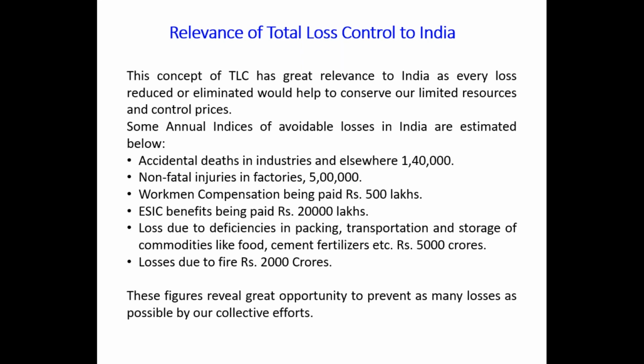The losses may be in terms of human losses, that is the fatalities or deaths, or in terms of compensation or financial losses, right? So we can reduce or avoid such losses by applying different safety practices in our industry.